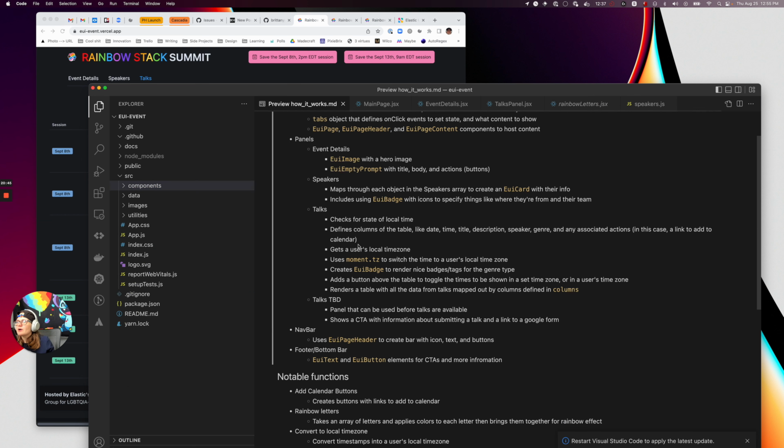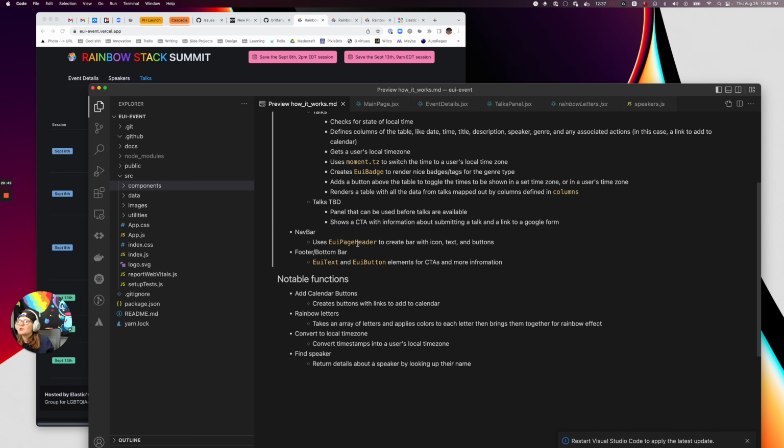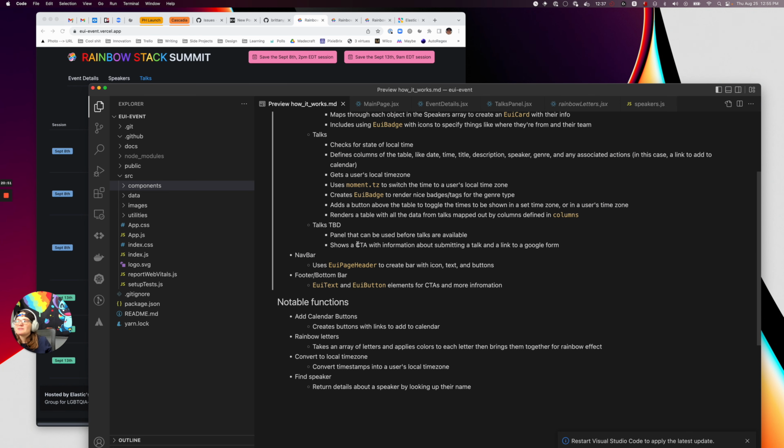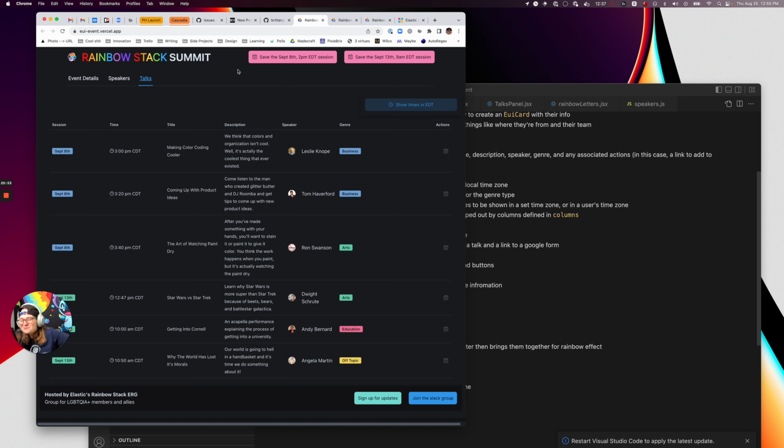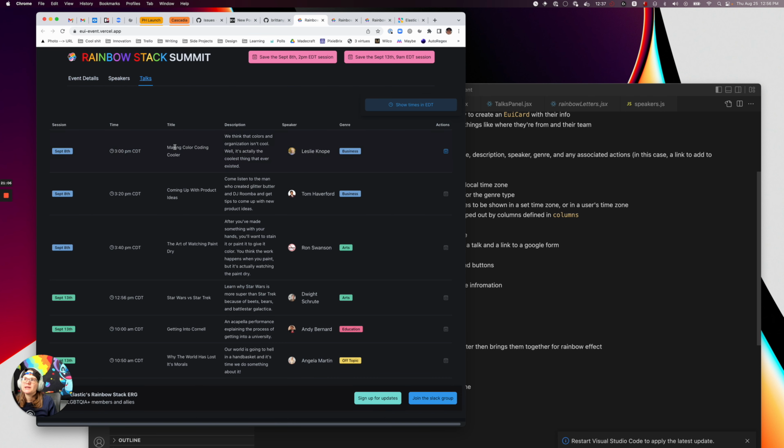And yeah, I think I've covered everything in here, the talks, the navbar, the notable functions. So yeah, I'm super excited about this. I know it's kind of simple and it's not the most complicated app you've ever seen, but I think it looks really nice. It wasn't all that hard to build. I was able to have a lot of fun with it and add some advanced features that make it more than just returning simple data that I've plugged in there. And I had a lot of fun with it, and I'm hoping it's useful for other folks.